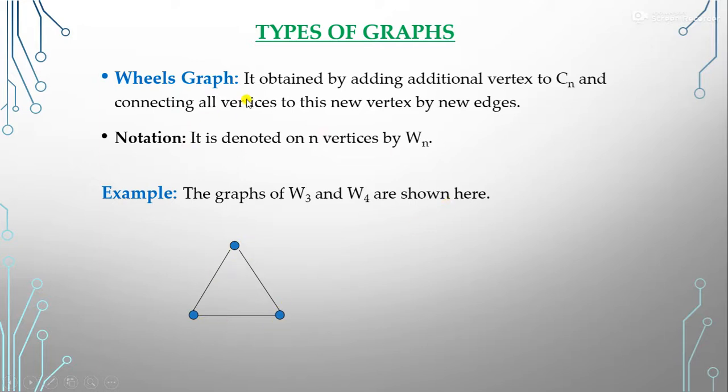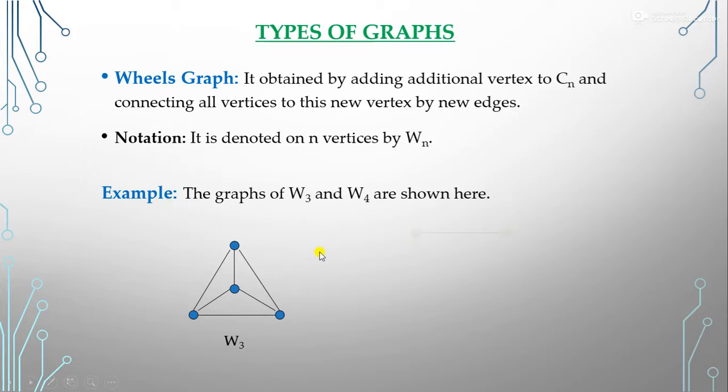So what does the wheel graph say? In Cn, if we add a vertex, suppose we add here this vertex, and from this vertex we connect all vertices with the help of edges, so now it becomes the W3 graph. This is the wheel graph of W3.